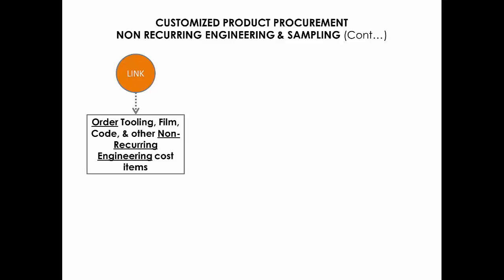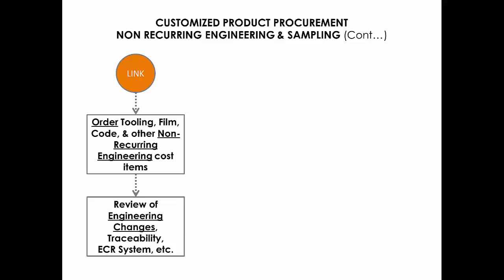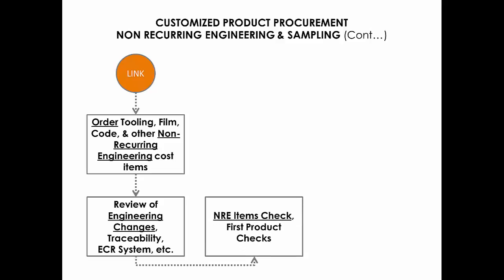Any changes or deviation to print that requires officially released data to be updated must be done through your engineering change request program. This way, every change is documented and is traceable in the future. Once non-recurring engineering items have been completed to the stage where products can be produced from them, you need to check these parts. Now, these parts would be termed the first off from the tools and in general would require some slight modifications before parts being produced are acceptable.